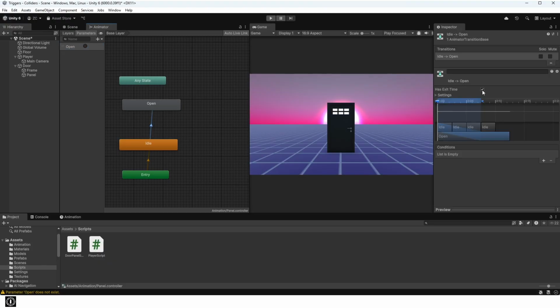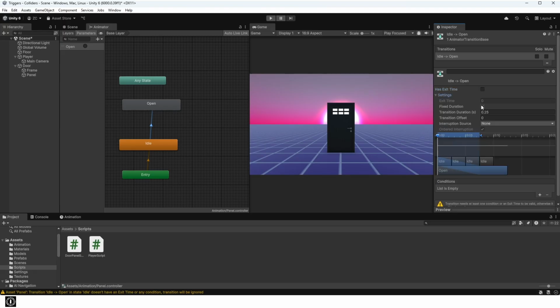Click the transition from idle to open and uncheck has exit time and fixed duration. Then set the transition duration to 0. Add the open trigger as a condition.